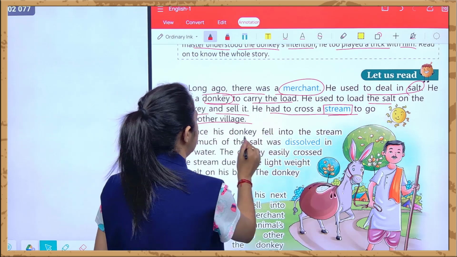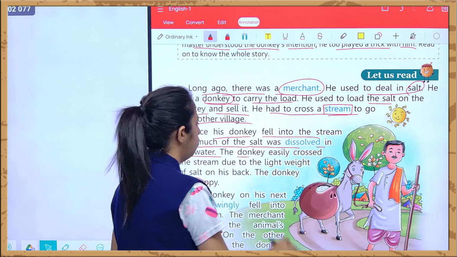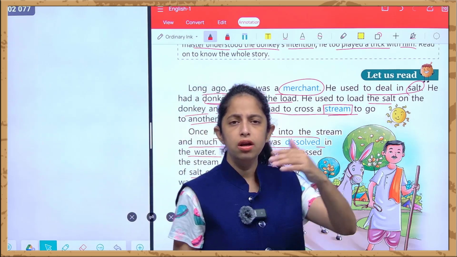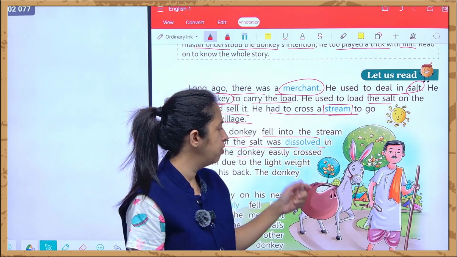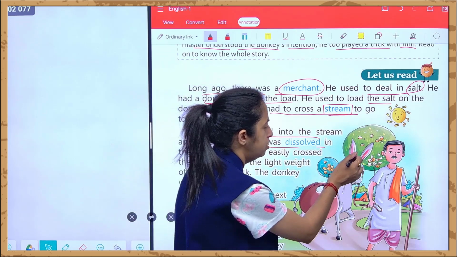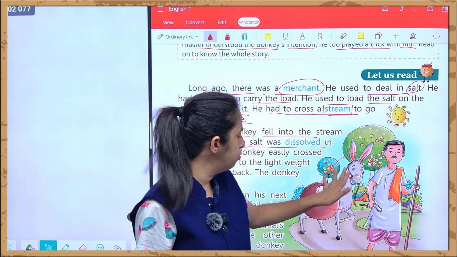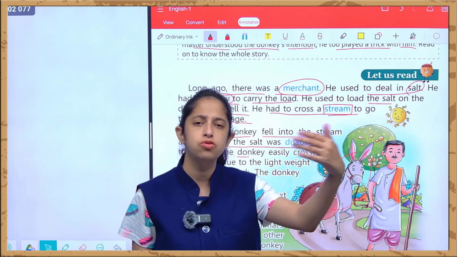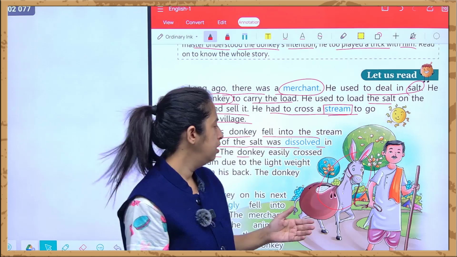And once his donkey fell into the stream and much of the salt was dissolved in the water. Once while going from one village to another, there is a stream that comes in between. In that stream, this donkey falls into that stream, and half of the salt which was loaded at the back of the donkey gets dissolved in the water. What do you mean by dissolve? It gets mixed in the water.